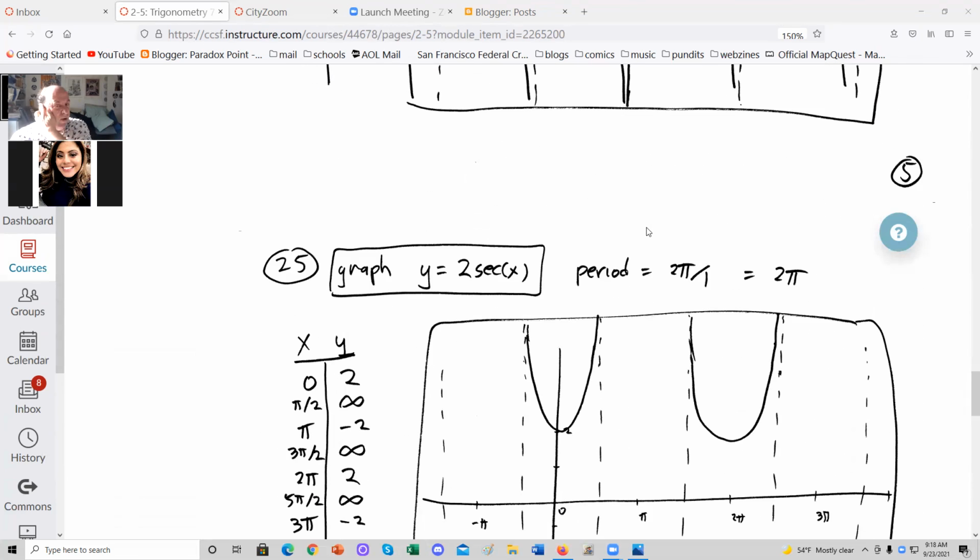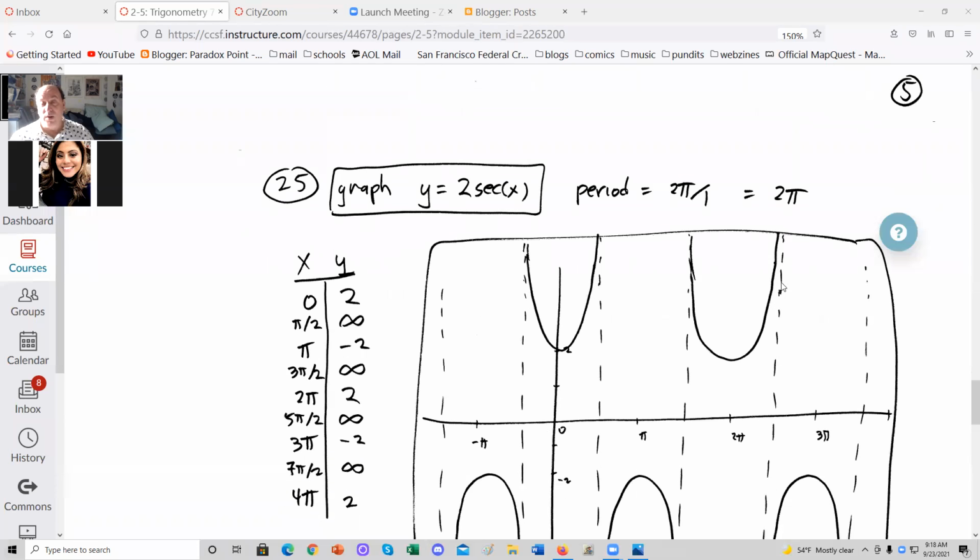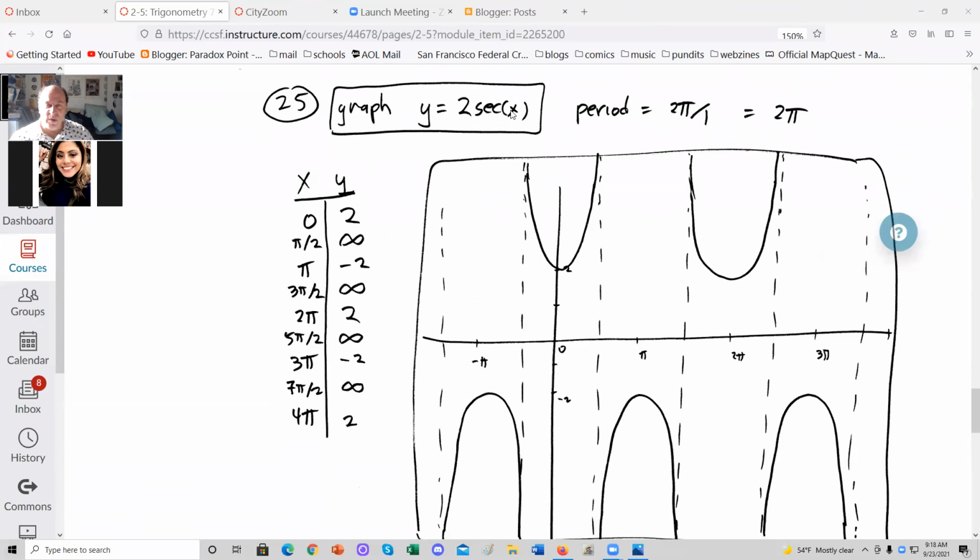Here we have y equals 2 secant x. Period is 2 pi over 1, because this is 1x, so that's 2 pi. Let's plug in 0 for x. You get twice secant 0, which is 2. So it's 2 at 0. It's minus 2 at pi. It's 2 at 2 pi. It's minus 2 at 3 pi. It's 2 at 4 pi, and so on. And infinity at the halfway marks.